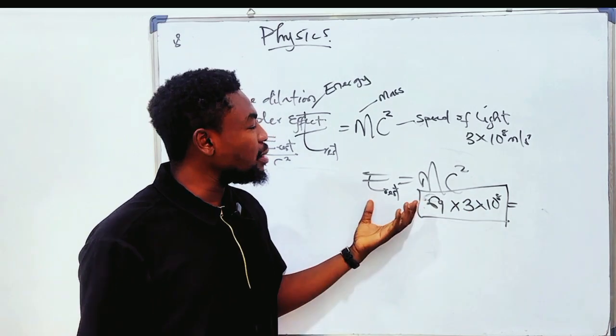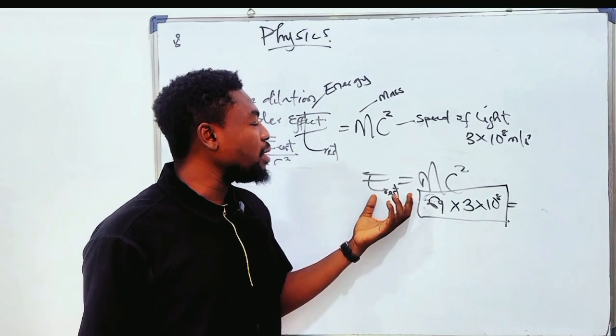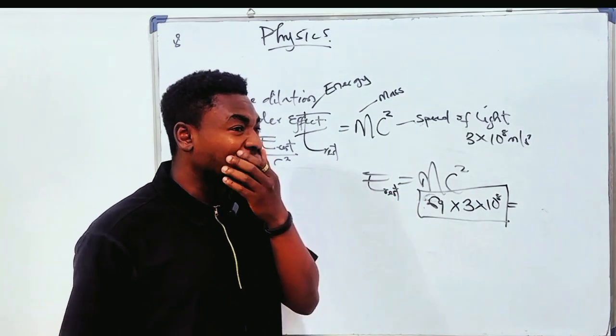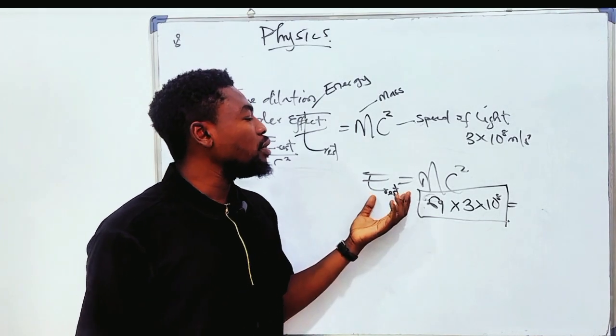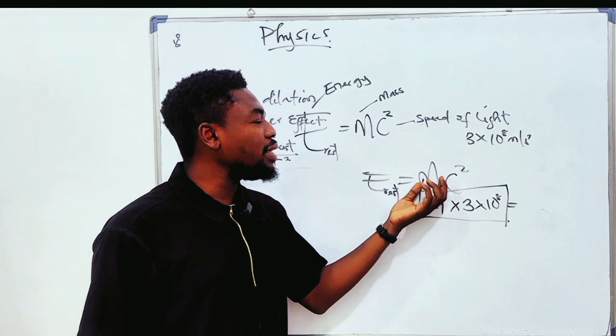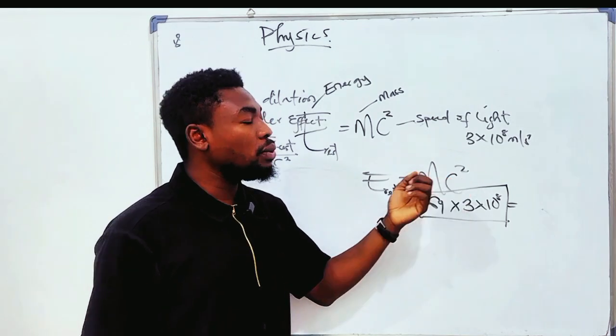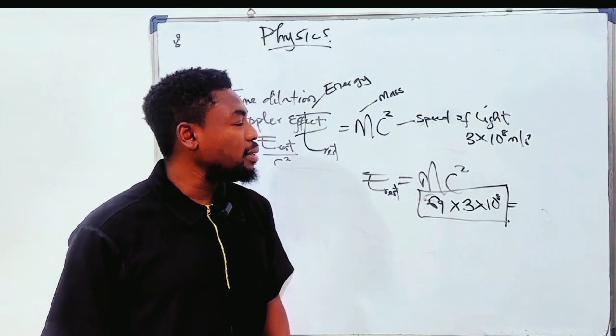So this is exactly what Albert Einstein is trying to say: that if you want to calculate the energy of a rest mass, the potential energy, you multiply the mass by the speed of light squared. So I hope this is clear and we understand it.